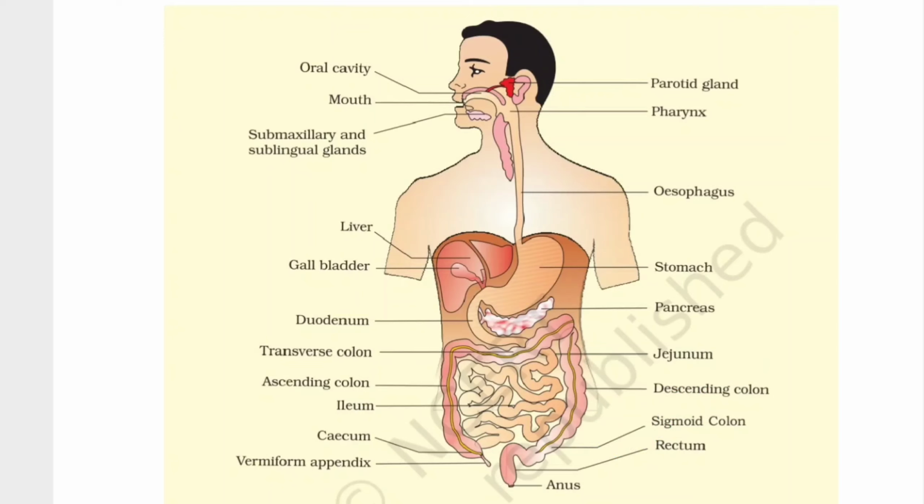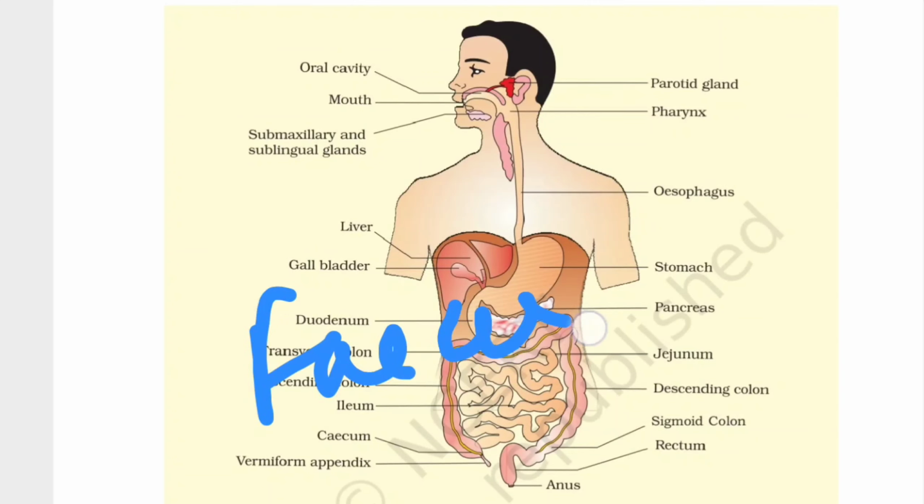So the four parts of the colon: this is the ascending colon, this is the transverse colon, this is the descending colon, and this is the sigmoid colon. Then the colon will be entering into the rectum, and the rectum eventually opens into the anus, through which the undigested food material will be expelled out of the body in the form of feces.